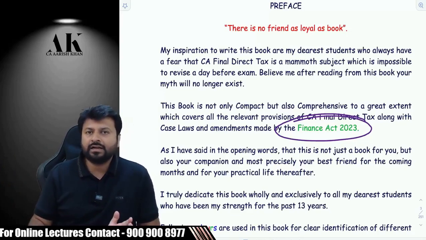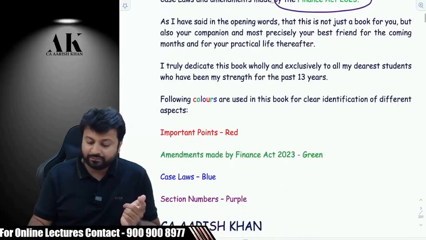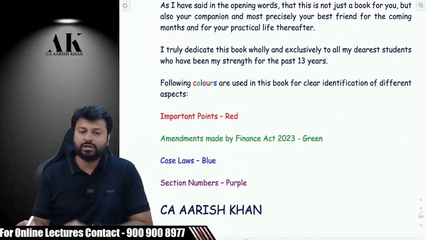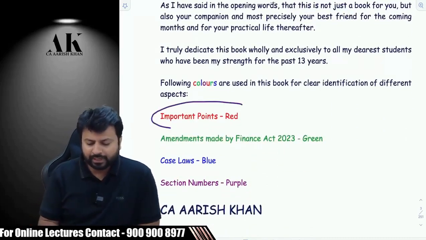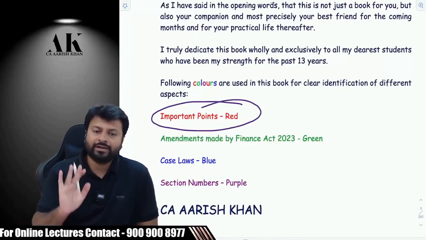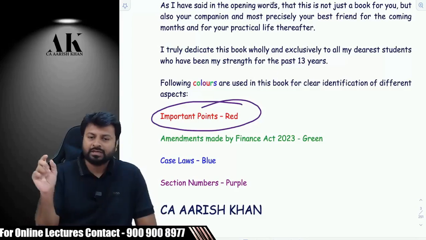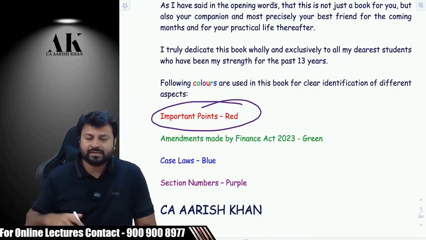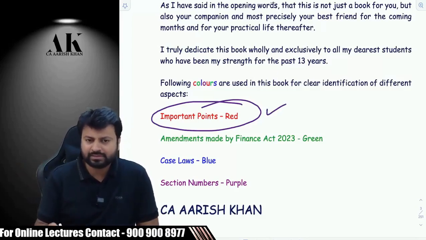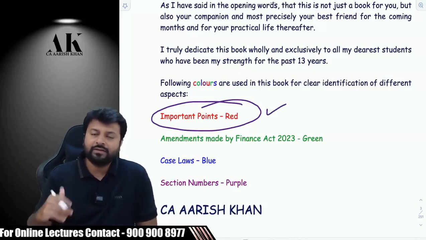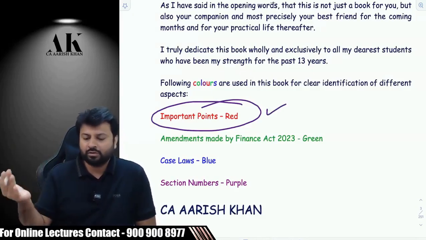Now this book is colored for your ease of reference so that you develop some interest in the subject, and how we have used the color is also important to understand. All the important points in the entire book you will find in red color. We generally have a habit of underlining the important words and phrases, so you don't have to do all those things. That is something which I have done at my end. Still, if you want to underline something more important, you can do that.